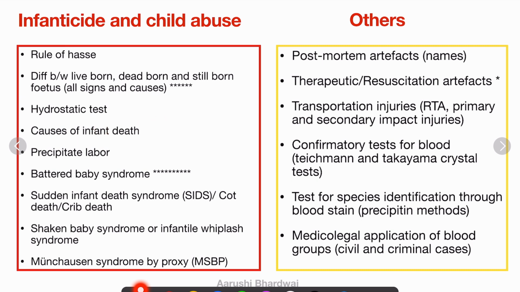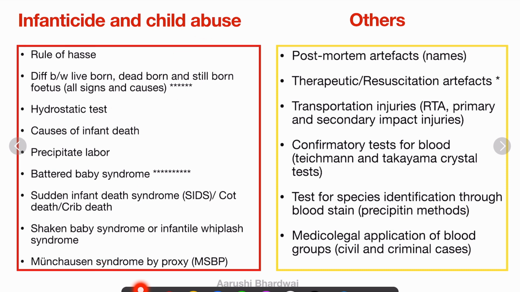Hydrostatic test, causes of infant death, precipitate labor, battered baby syndrome, very important, sudden infant death syndrome or cot death or crib death, shaken baby syndrome or infantile whiplash syndrome, and Munchausen syndrome by proxy. So these are the only topics which you have to cover from this chapter. And the battered baby syndrome and the live born, dead born, stillborn, these two are the most important topics that you should not leave out while giving your theory exam. Battered baby syndrome is a very frequently asked question, and this one too. So in this chapter, these are the questions.